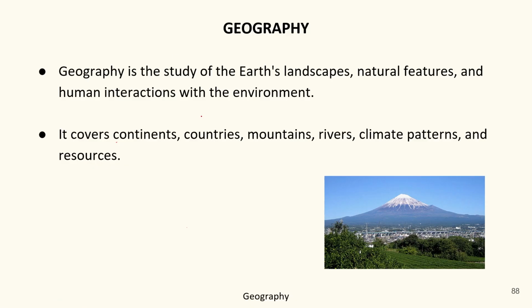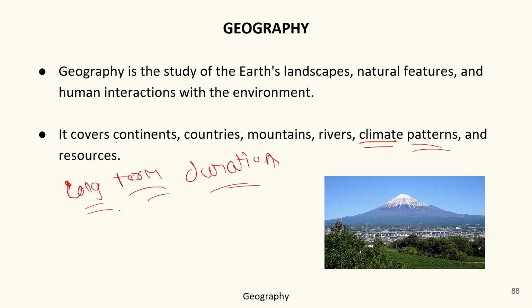Now let's have a look at climatic patterns. Climatic patterns are basically a long term duration. Simply means if I ask you about the atmospheric condition of a place for a time period of 30 years, then this condition is considered as a climatic pattern.